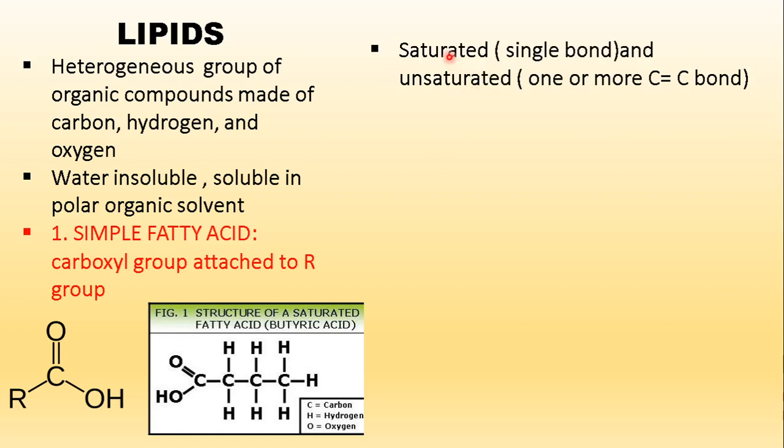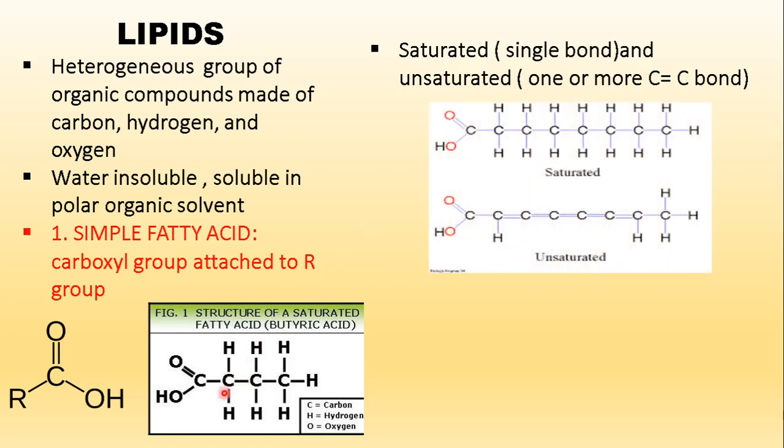What will determine whether it is saturated or unsaturated? If the R group is held together only by carbon to carbon single bonds, then such a fatty acid will be called saturated, and if it has one or more double bonds between the carbons, then we will call it an unsaturated fatty acid.